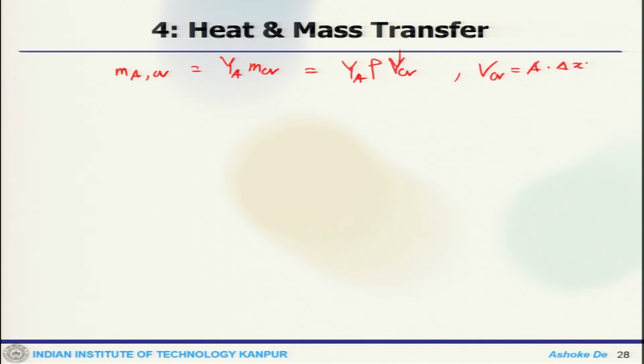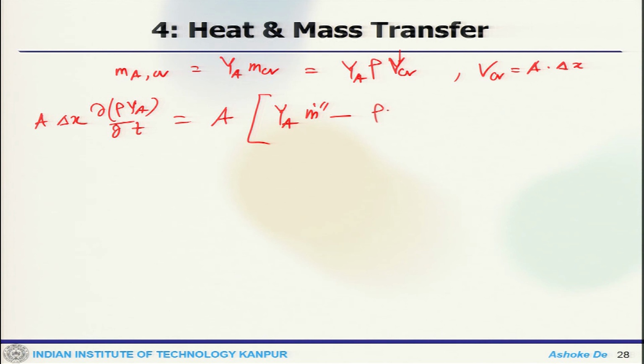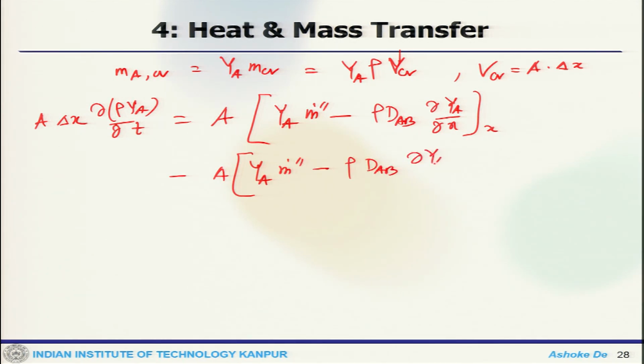So, then we can rewrite the previous equation. 4.28 one can rewrite as A delta x del rho Y_A by del t equals A (Y_A m dot minus rho D_AB dY_A by dx) at x, minus A (Y_A m dot minus rho D_AB dY_A by dx) at x plus delta x, plus m dot triple dot A times A delta x.